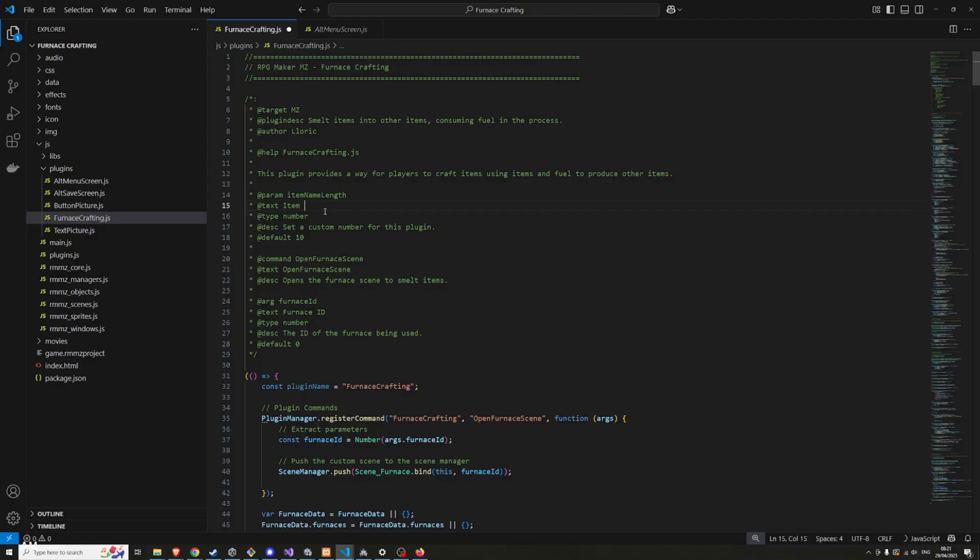Okay. Item name length. The number of characters in an item's name that will be displayed before truncating. I think that's the word for it. Default's 13.